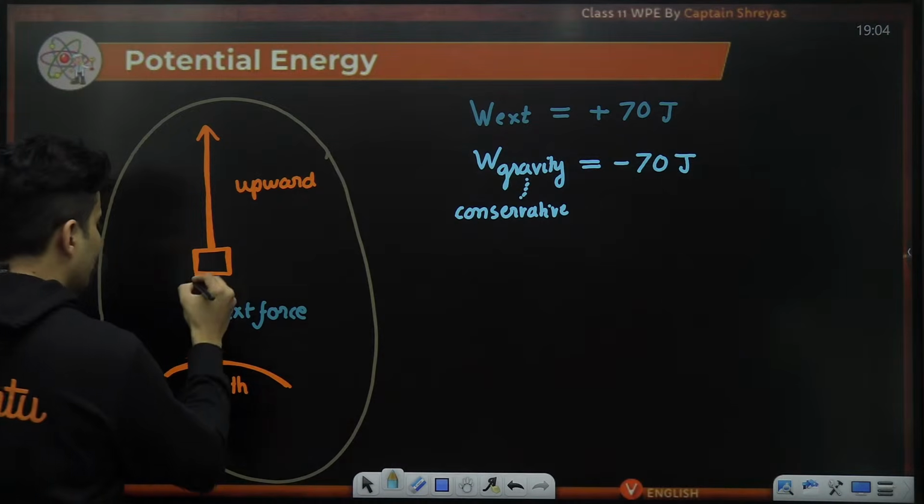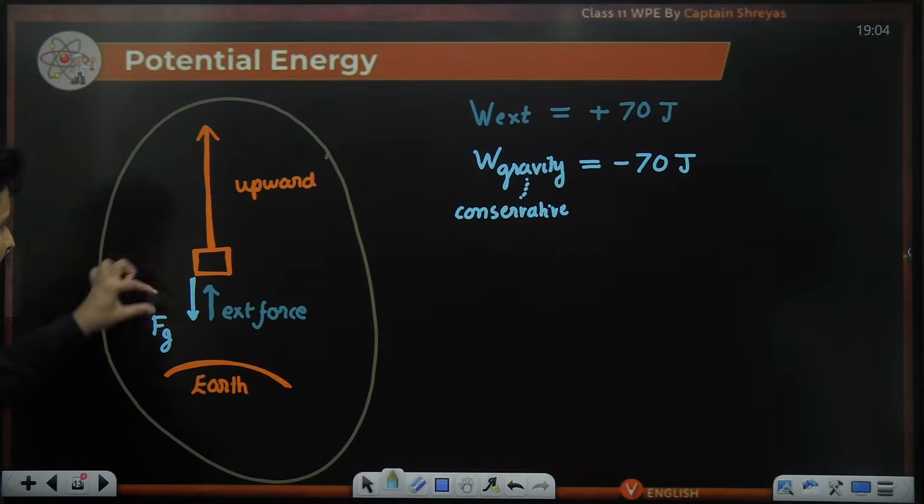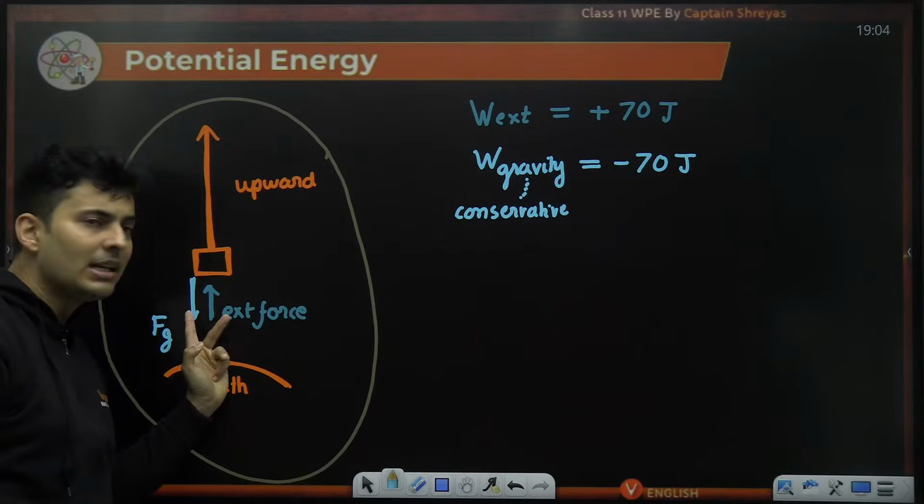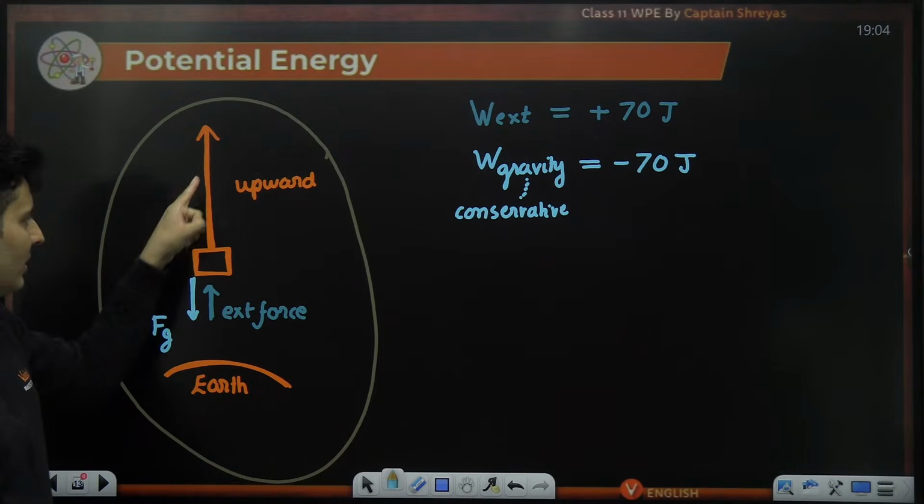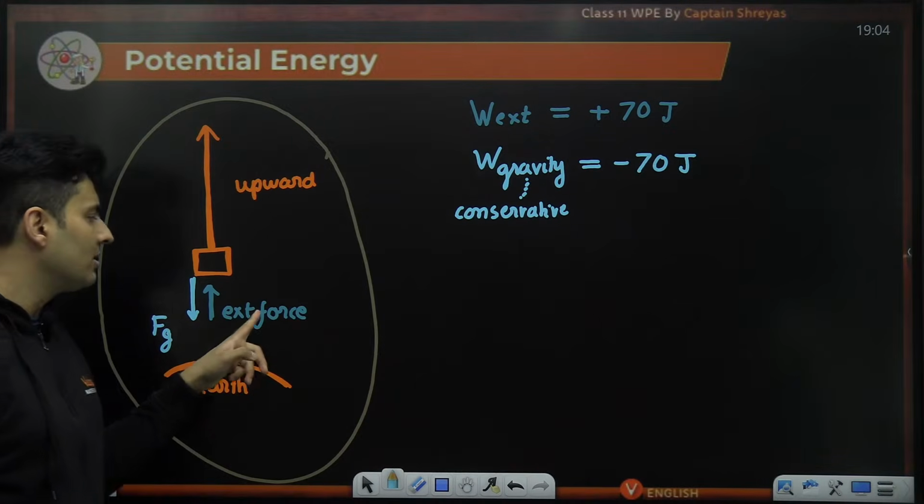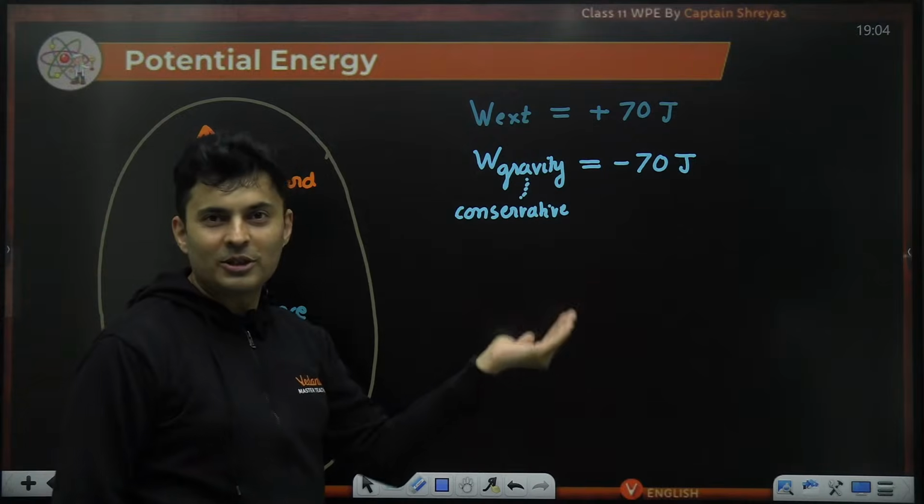Reason, the gravitational force will be like this. This is how your gravitational force will be. So gravitational force will be exactly opposite to the displacement. Both of them will be equal and opposite. So if this does plus 70, this will do minus 70. If this does plus 6, this will do minus 6. If this does plus 100, this will do minus 100. So exactly opposite of it.